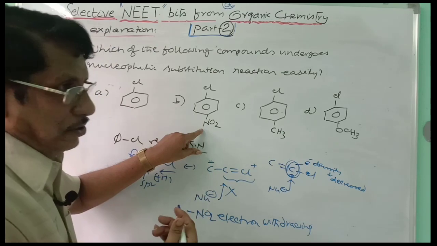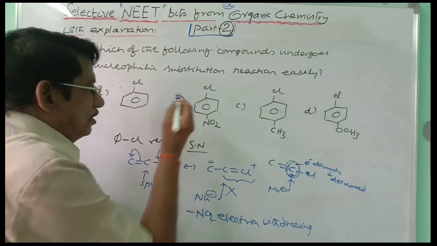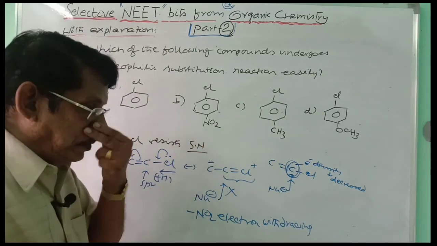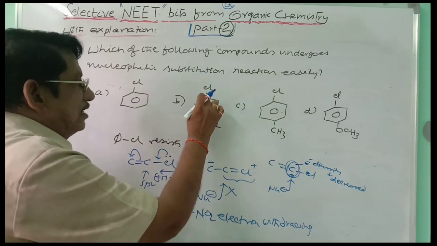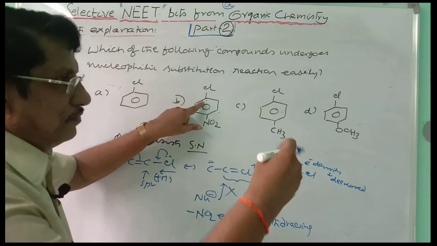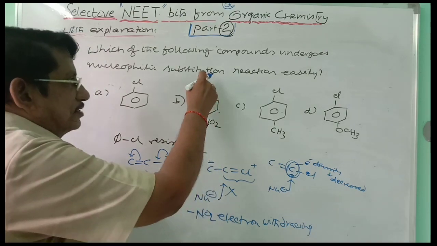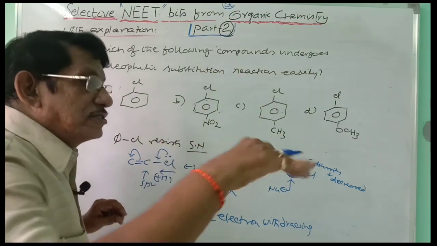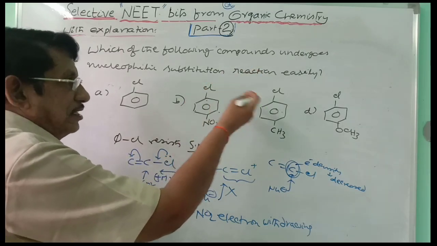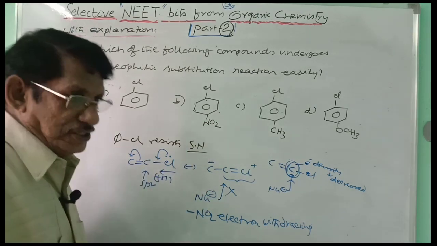So it withdraws electron clouds. Here gets positive charge, here gets positive charge, here gets positive charge. We write the resonance forms. So due to the electron withdrawing nature of the nitro group, the carbon to which the chlorine group is attached is getting the positive charge in the resonance forms. When it is getting the positive charge, nucleophilic attack becomes easy automatically. The nucleophile releases its minus charge towards the carbon, makes its attack, and chlorine is obtained as Cl minus. Nucleophilic substitution becomes easy when an electron withdrawing group is present.